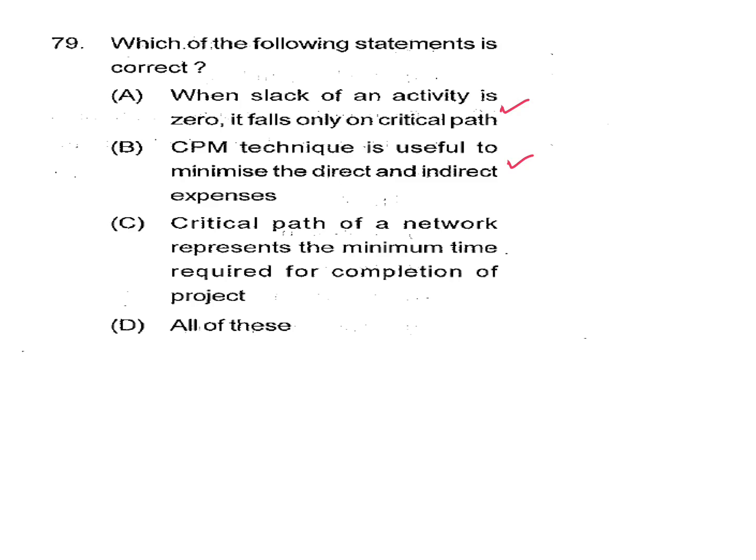This one is also correct. C option is asked so many times in various examinations, so this is very important. So all of these are the answer. Slack 0 in critical path is also important.